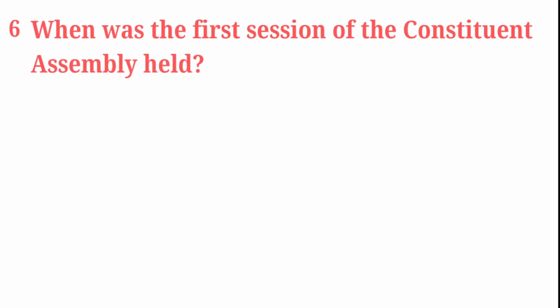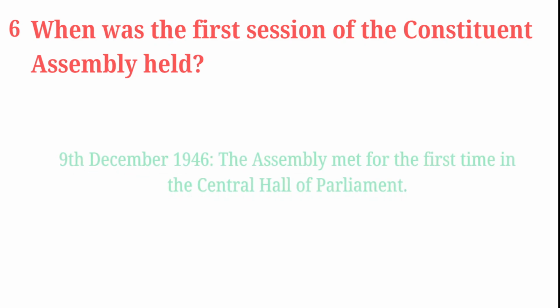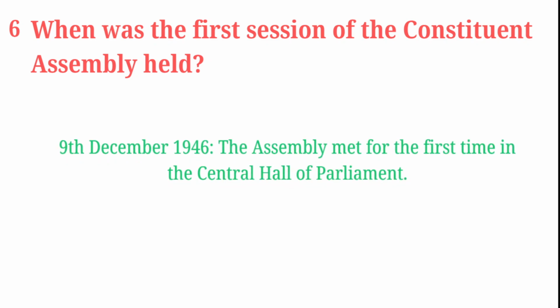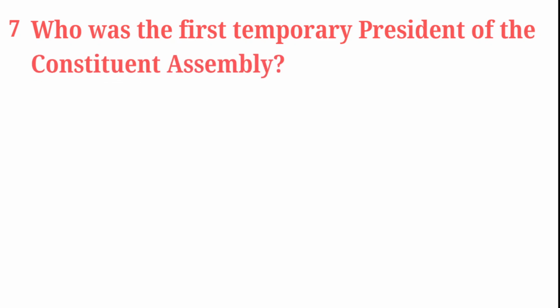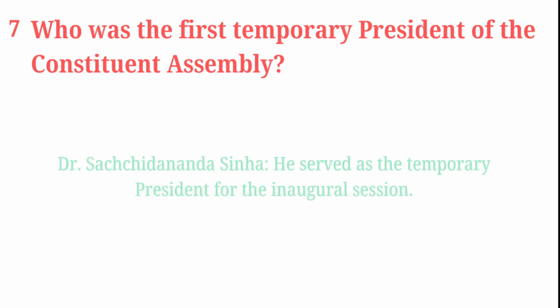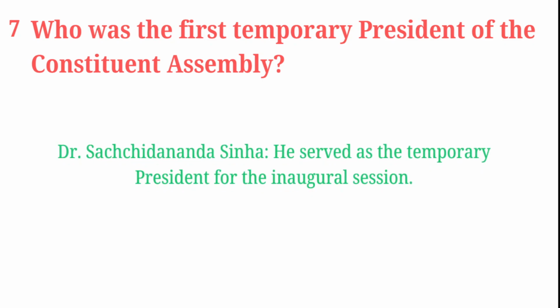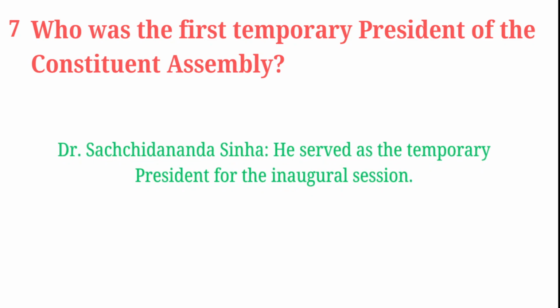When was the first session of the Constituent Assembly held? 9th December 1946. The Assembly met for the first time in the Central Hall of Parliament on 9th December 1946. Who was the first temporary president of the Constituent Assembly? Dr. Sachidanand Sinha. He served as the temporary president for the inaugural session.